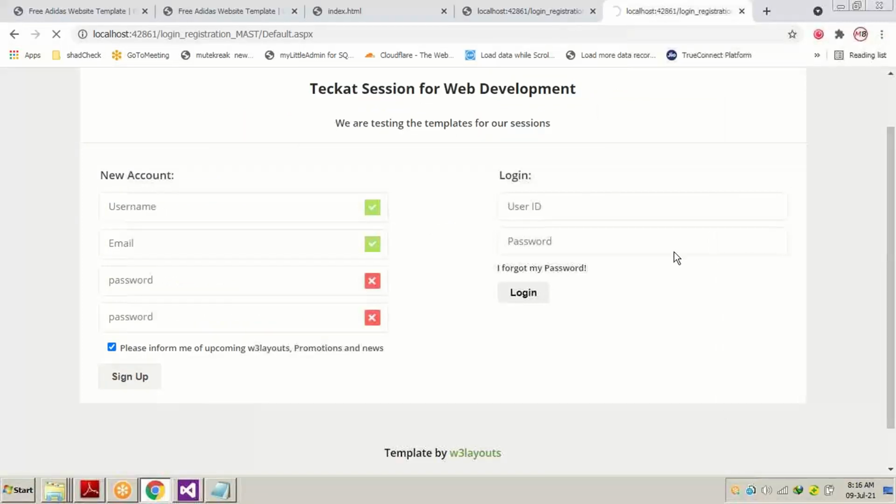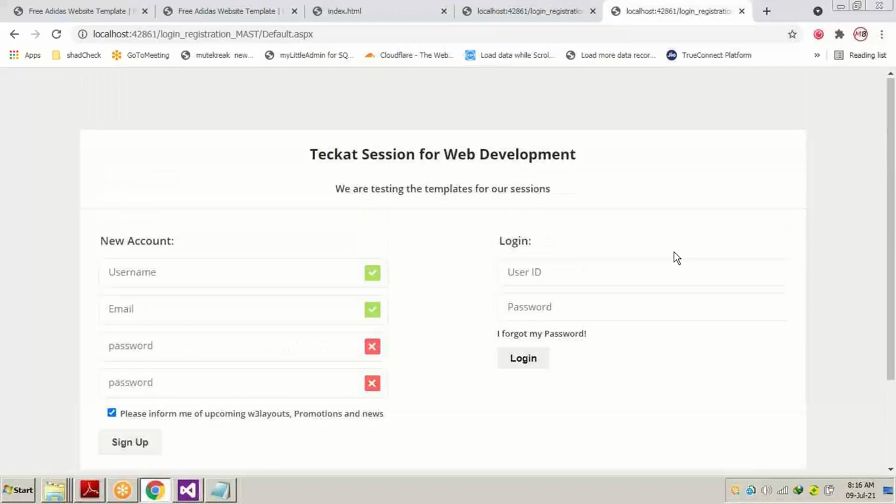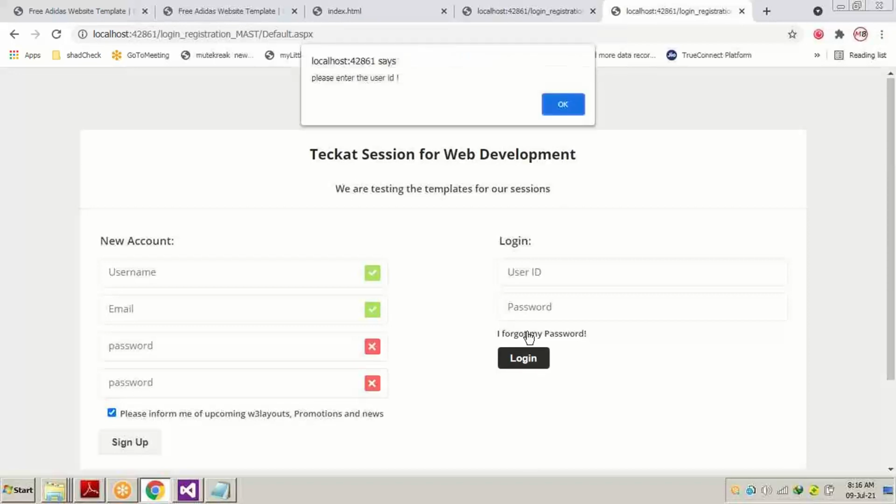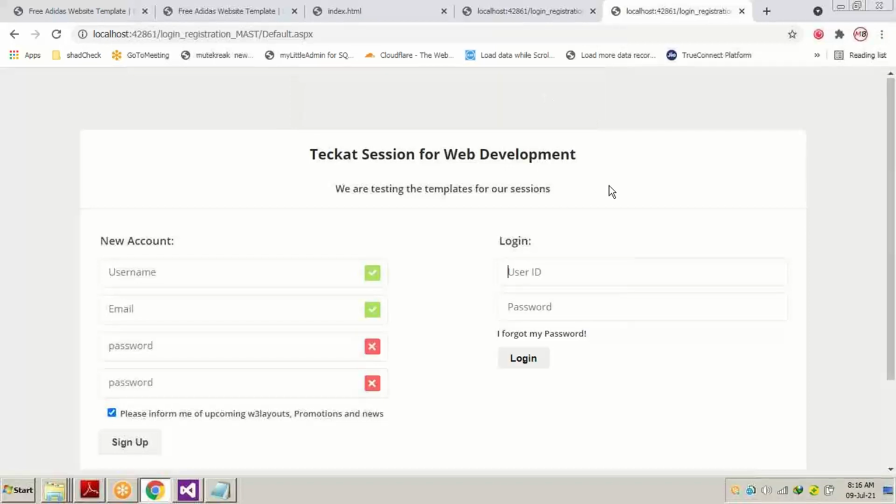I know it's getting a little bit tough for you guys to encounter JavaScript for the first time, but you will come to know it slowly if you just keep on practicing with it. If we don't write anything in our user ID and password, and we click the login button, here you can see it is saying please enter the user ID. Now you can see the page is not getting refreshed.